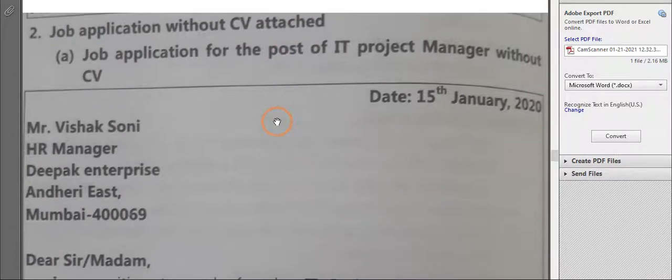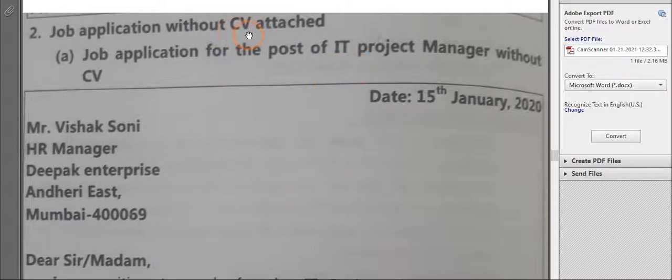Now sometimes what happens, children, in a job application letter, usually we enclose our resume or biodata, but this is not the case every time. Sometimes we write just an application letter, we don't attach resume or biodata. So that also we are going to see, how to write when we are not attaching the resume or biodata. All our qualification, experience, skills and everything, we are going to mention in the application itself. Now see, job application for the post of IT project manager.